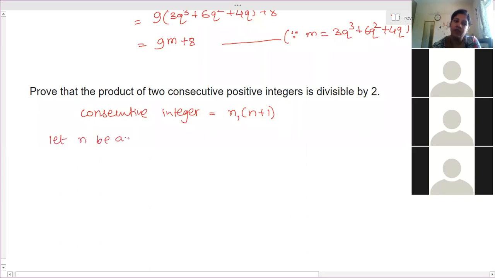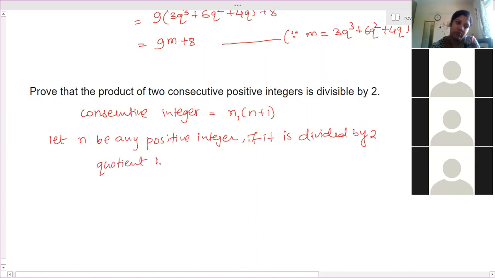Let n be any positive integer. If it is divided by 2, we get quotient q and remainder r.